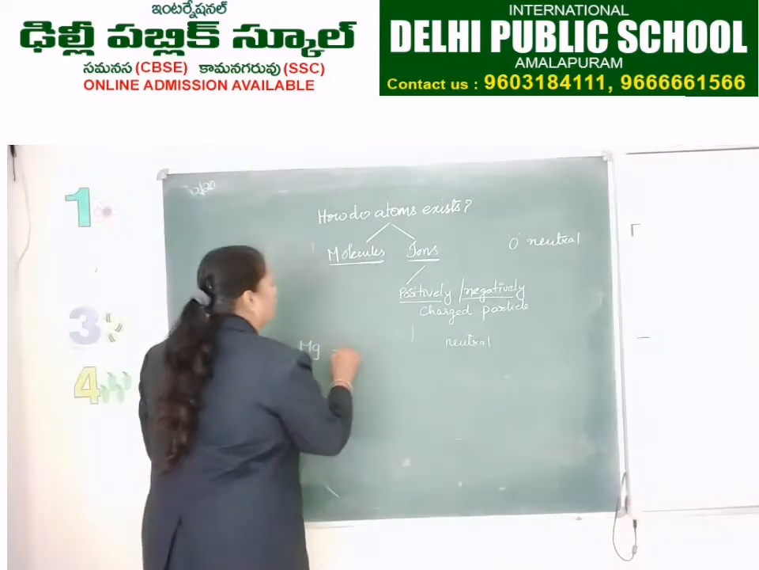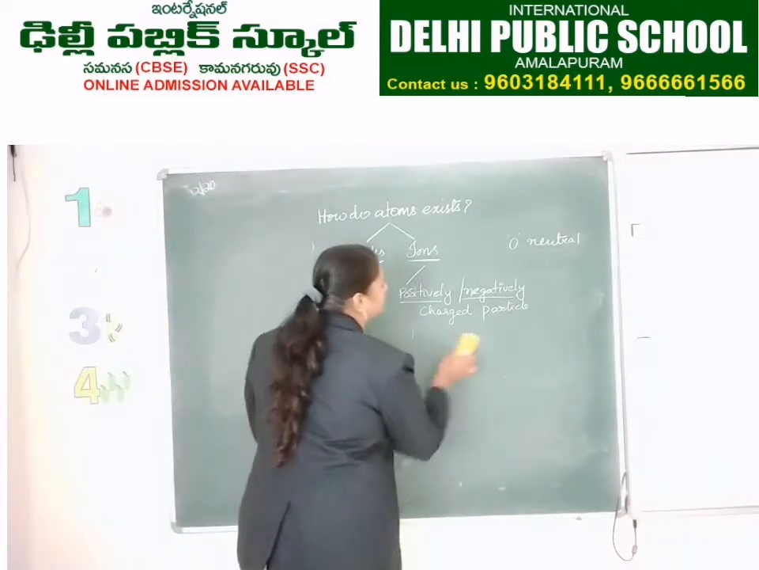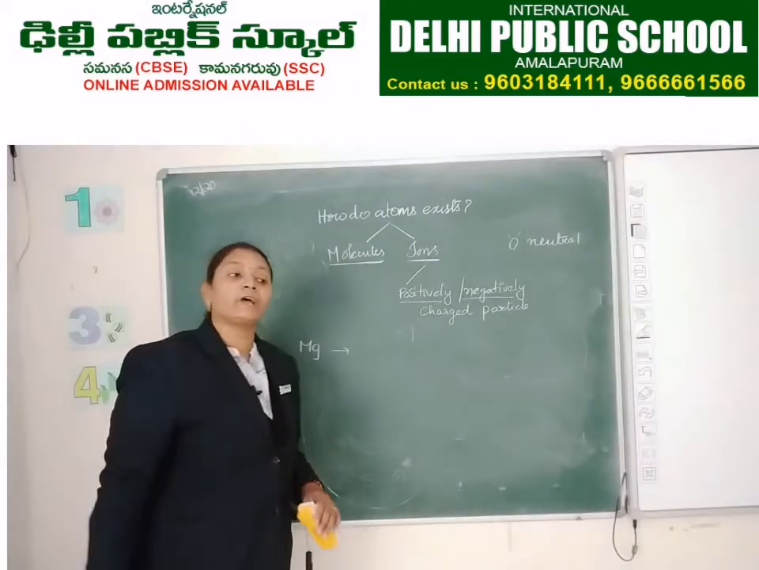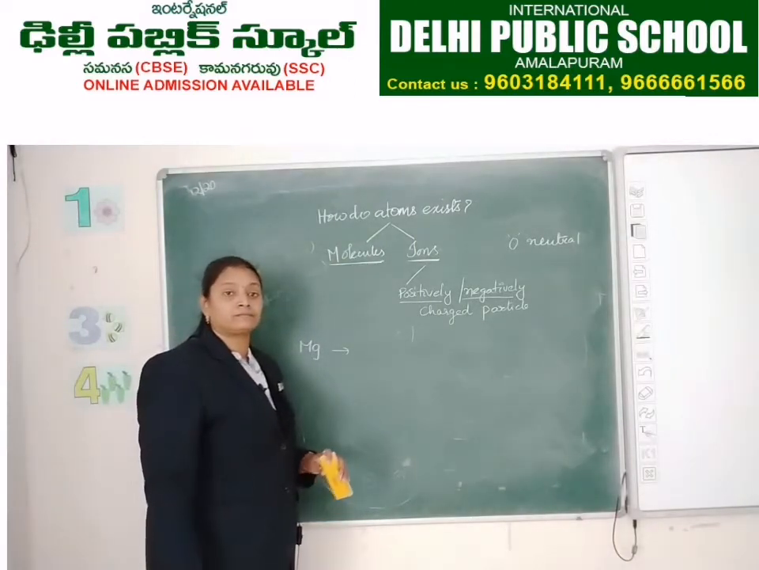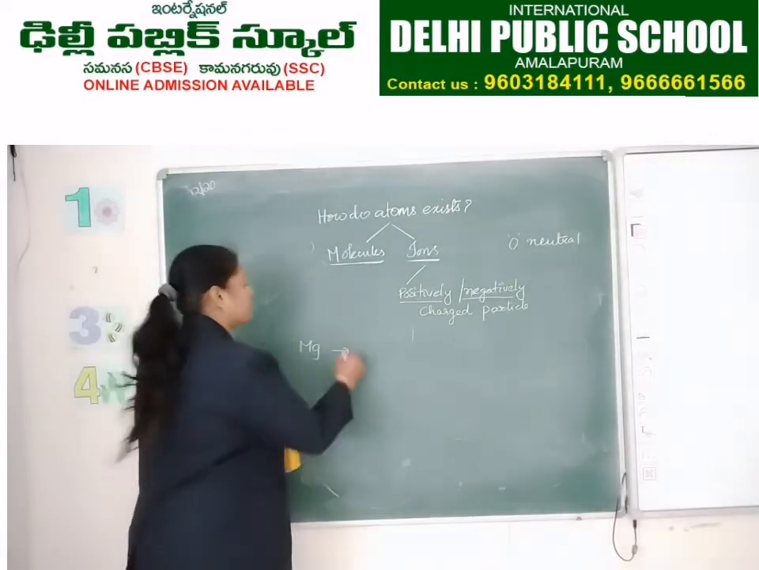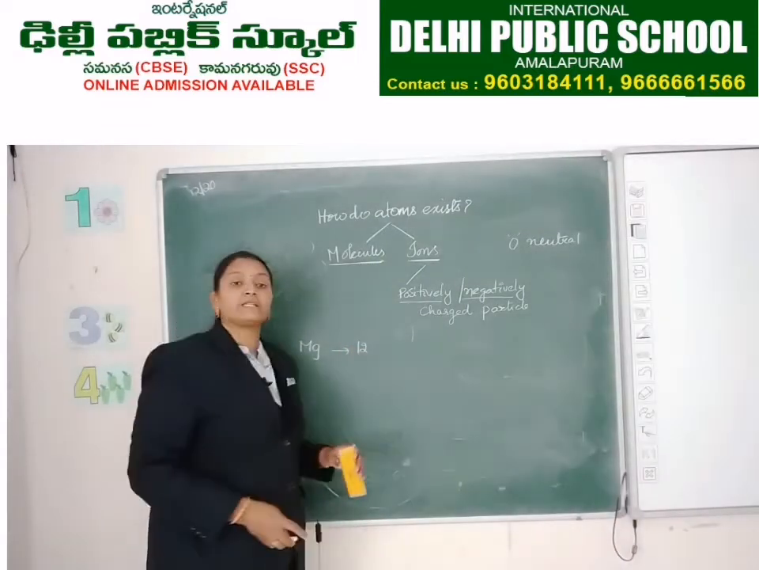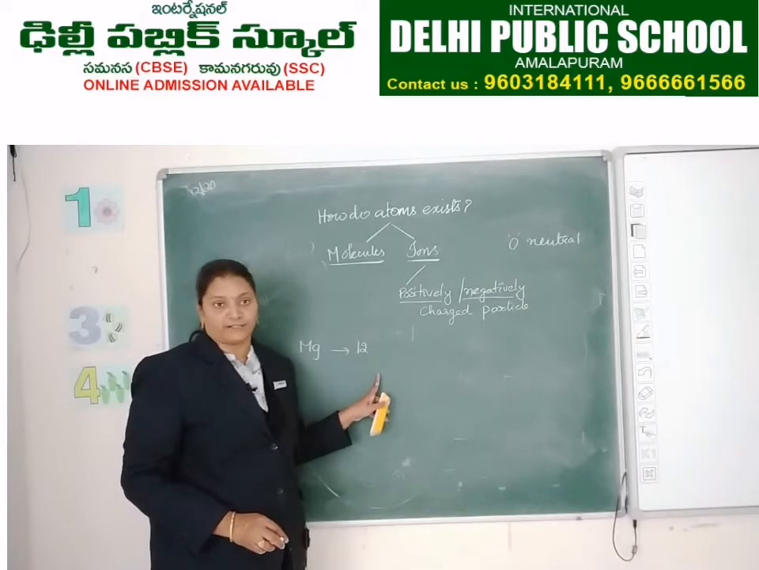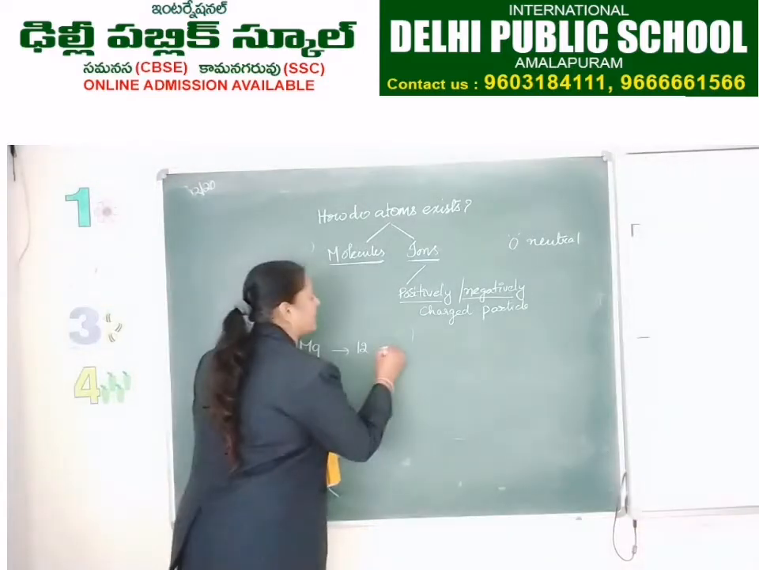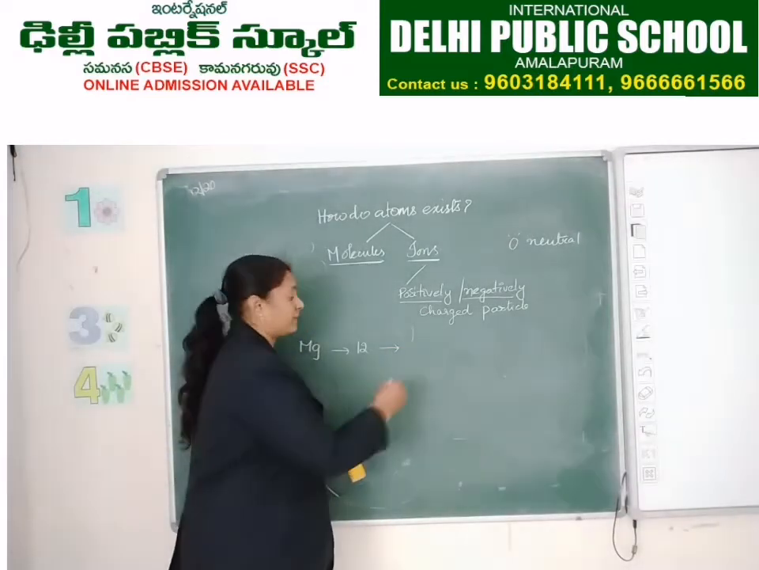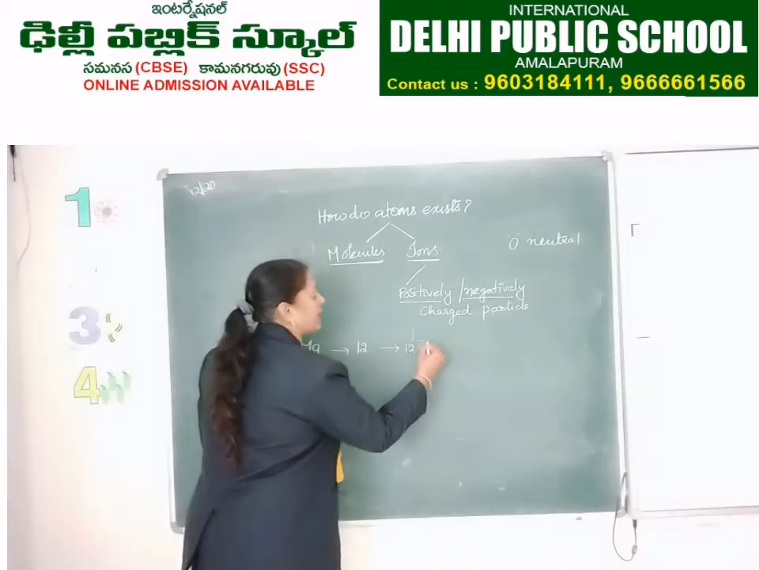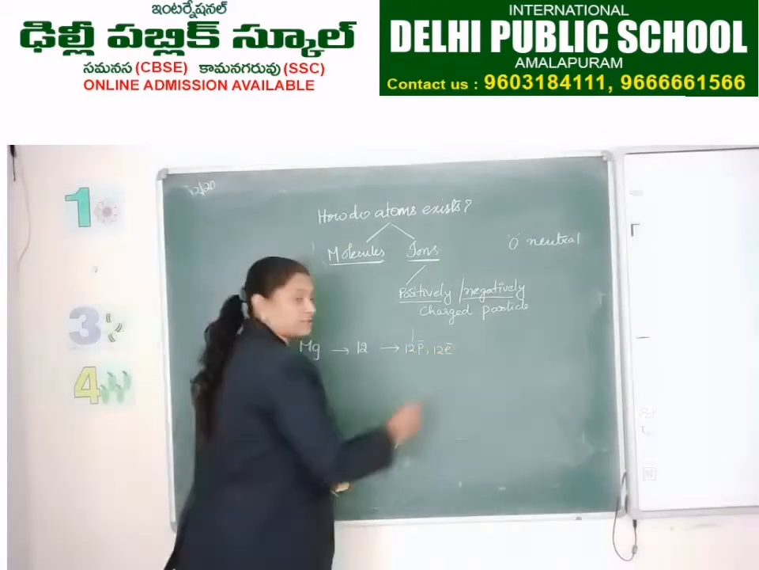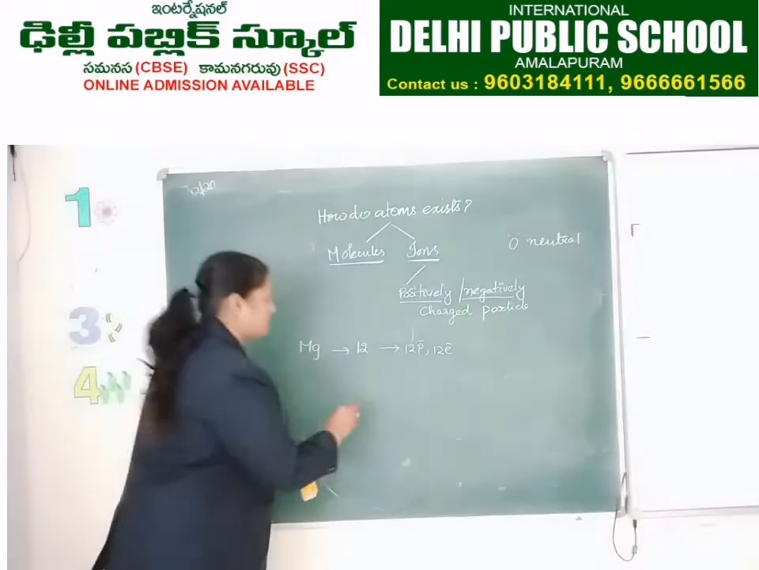Magnesium. What is the atomic number of magnesium? 12. So, if atomic number is 12, atomic number represents the number of electrons or number of protons. So, how many electrons and how many protons will be there? 12 protons and 12 electrons.